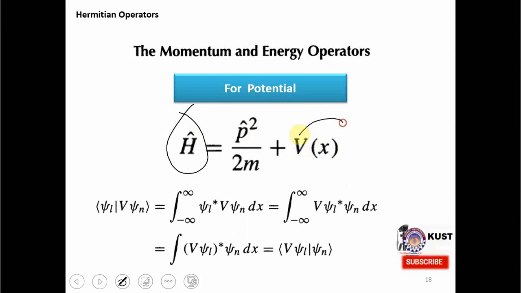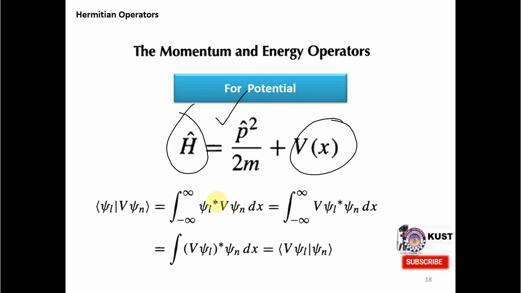We have to check only this term, because the other term is already done. This term is very easy, because it's only a multiplicative one. You can just bring it over, because it's just a real number. This is another interesting point: at the beginning, when I was giving you the real numbers Hermitian thing, you would be wondering why I was telling you something so trivial.